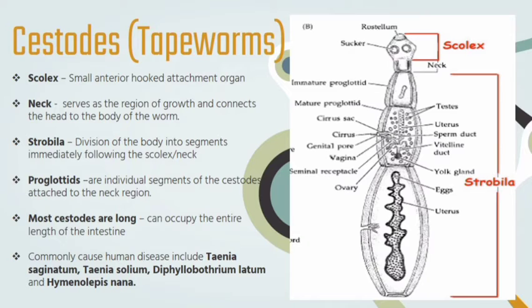Most cestodes are long, and they can occupy the entire length of the intestine. The commonly caused human diseases include Taenia saginata, Taenia solium, Diphyllobothrium latum, and Hymenolepis nana.